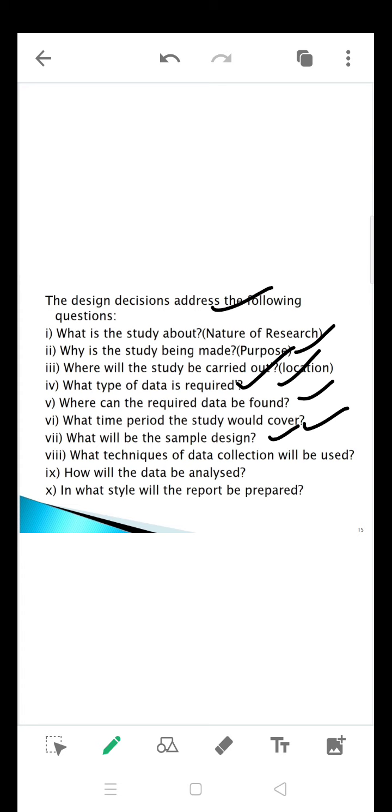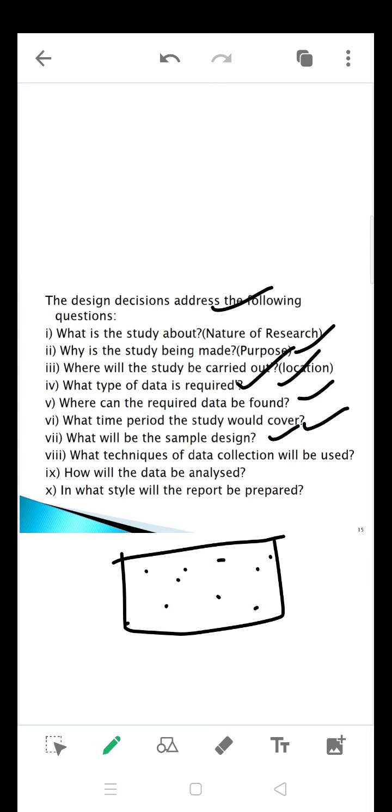So sample design, we are having two techniques actually, probability technique and non-probability technique. Under that we are going to study a sample, and what would be the sample design. Sample design in the sense, take example, this is a total population. The people are scattered here, and only you are going to select one particular unit as your respondent. So this is called a sample for a research.